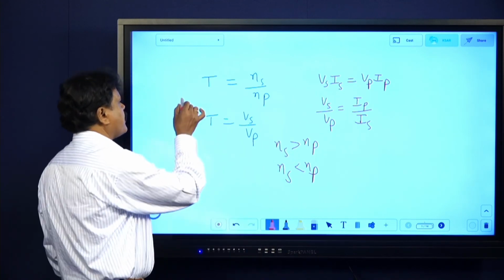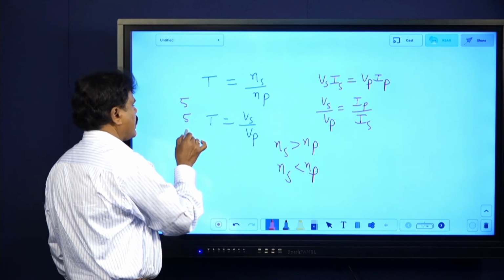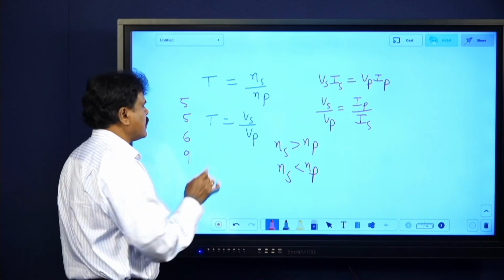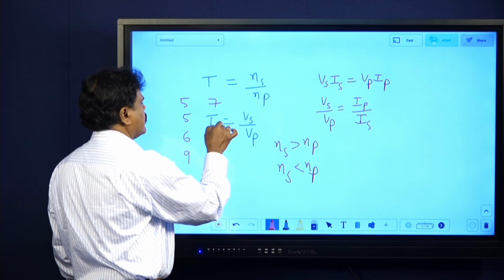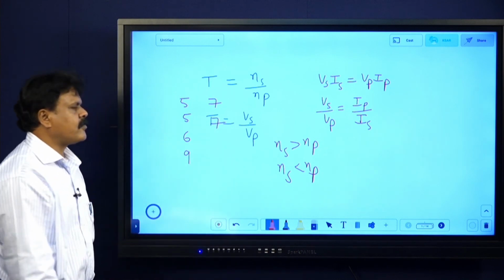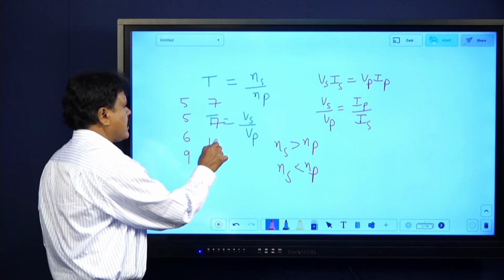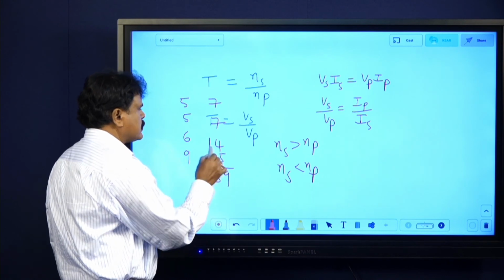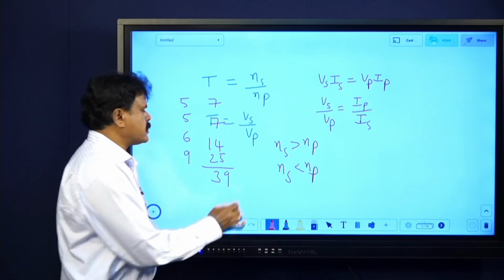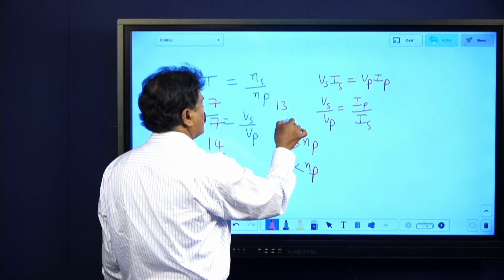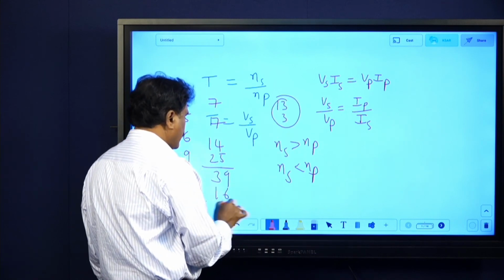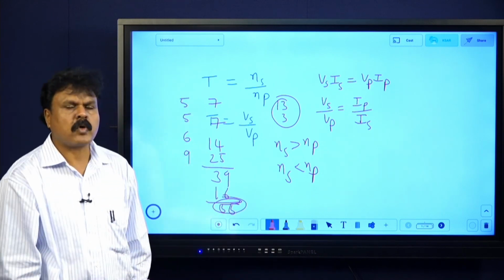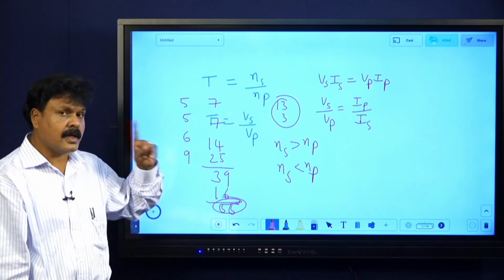So far, once again I am telling, we have covered dual nature of matter and radiation, atoms, and nuclei, and semiconductor electronics, magnetism and matter, and then alternating currents. It is 14 plus 25, almost we have covered 39 marks. If I cover electromagnetic waves as well as current electricity, that will be 16 marks. It will be 9 plus 6, 15. So it will be like 55 marks we are covering. Some important things also I will be telling. This is 55, leaving 30.